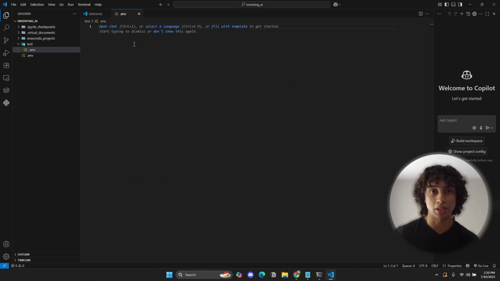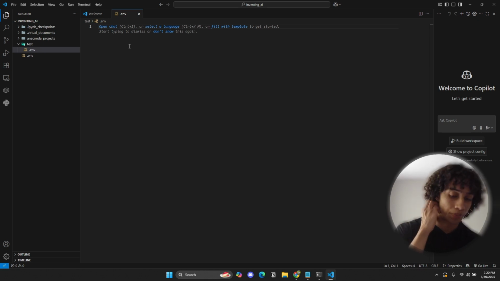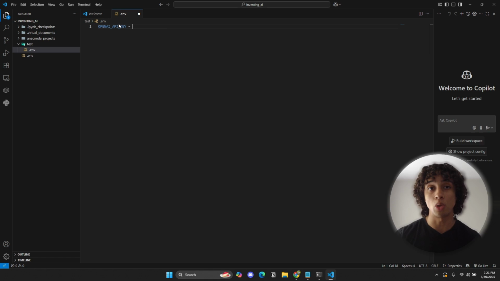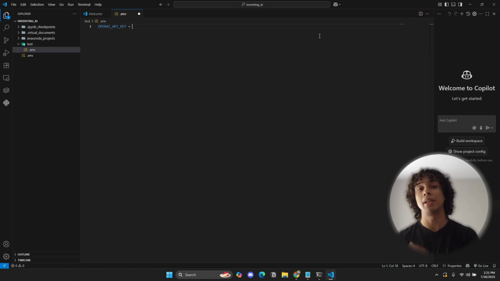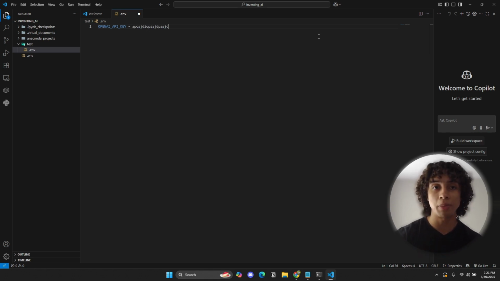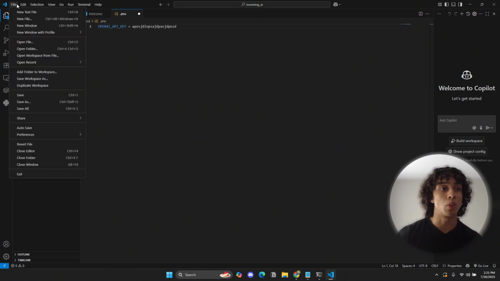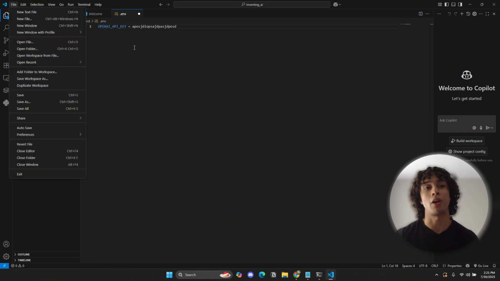So you're going to get something like this. What you want to do is type in OPENAI_API_KEY. It's just a variable, you guys already know what a variable is. Then type in equals, and copy and paste that API key. Whatever your API key is, paste it in here like this. Don't add quotations, this is not a string. Just paste it as it is right here. Once you do that, press on File, then press Save All.